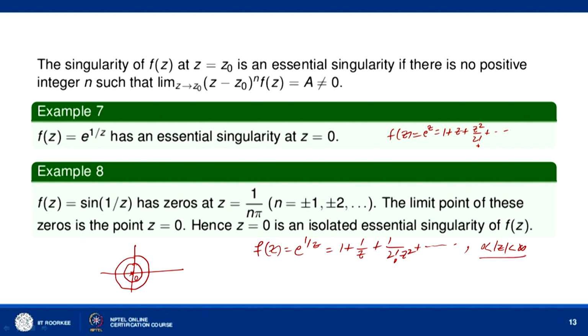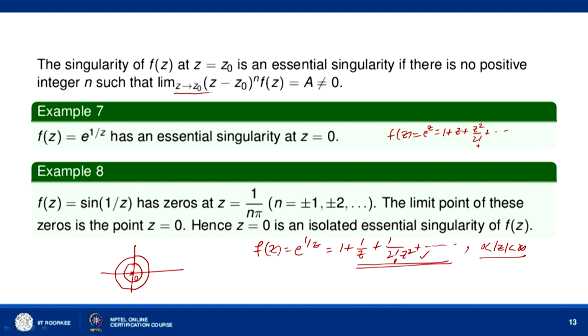So, the region of convergence is 0 less than mod z less than infinity, and you can see this is the principal part of the Laurent series of e to the power 1 by z, which contains infinitely many terms in the powers of 1 over z. So, there are infinitely many terms. So, the singularity of f(z) equal to e to the power 1 by z at z equal to 0 is an essential singularity.